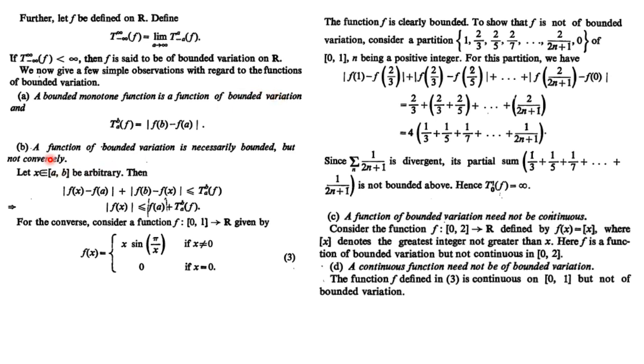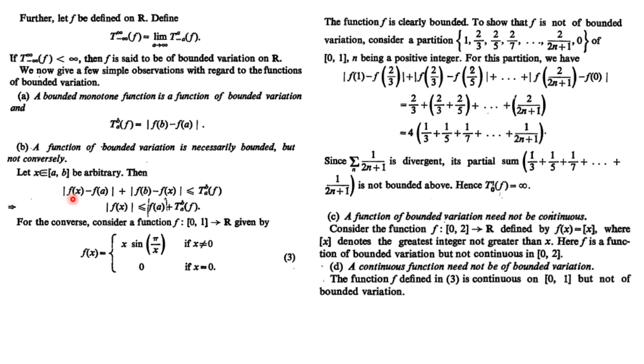Now the second observation: a function of bounded variation is necessarily bounded, but not conversely. That is, every function of bounded variation is bounded, but every bounded function need not be of bounded variation. Now just see the proof of this. Suppose we are given a function of bounded variation. Bounded variation means that with respect to every partition, the variation is finite. So suppose we take just one partition point x in the interval [a, b].